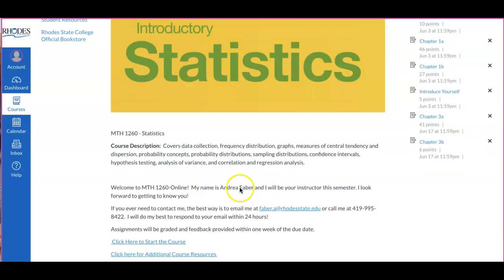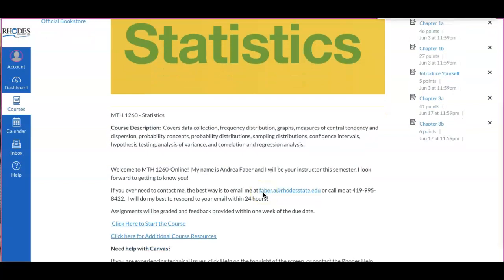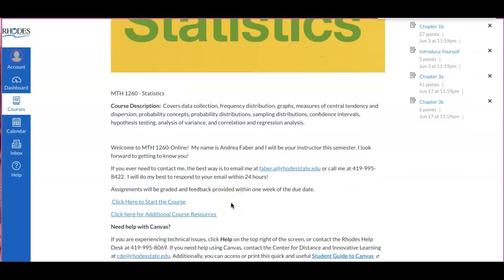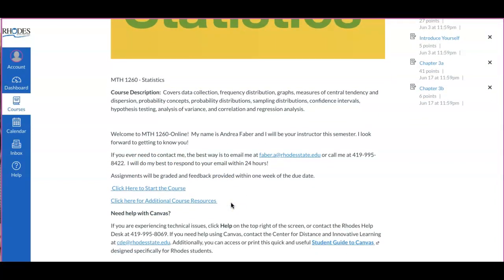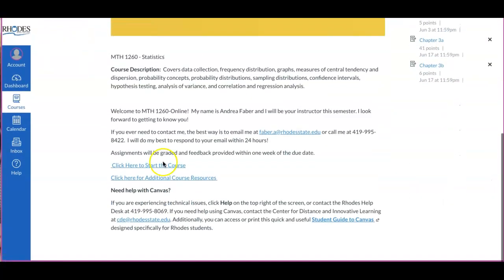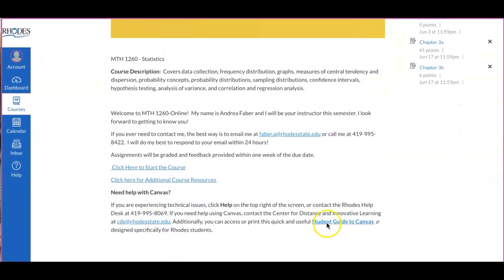My name is Andrea Faber, and I'm the instructor this semester. On this page, you will see my email, my Rhodes State email, or my phone number at campus, which does get forwarded to me this summer. I'll do my best once you email me to email you back within 24 hours, hopefully sooner than that. You can click right here to start the course or for additional resources, and at the very bottom, there's a link for help with Canvas.